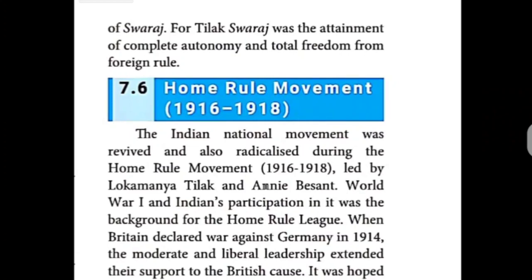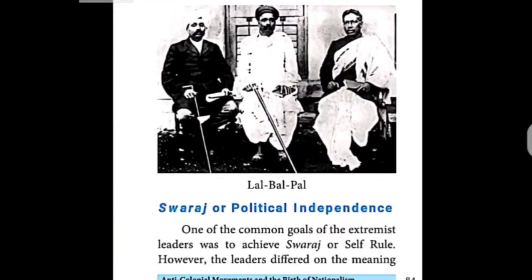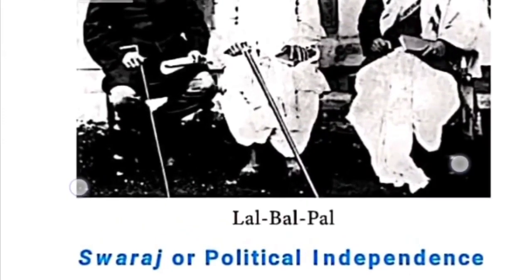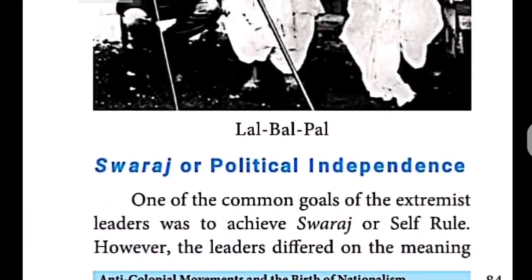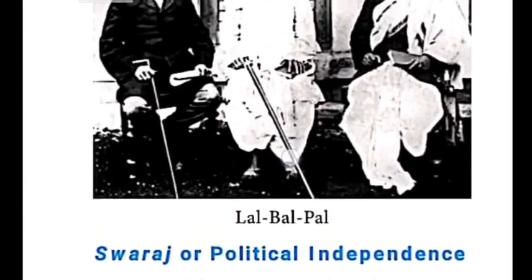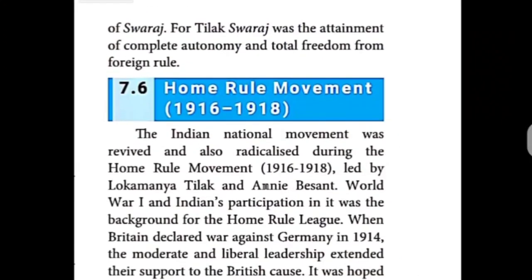Okay, the next, what is given? Under 7.6, children, it is given: previously, Swaraj or political independence. One of the common goals of the extremist leaders was to achieve self-rule. Swaraj, what is the meaning? Self-rule. However, the leaders differed; the leaders' ideas might have differed from one another.